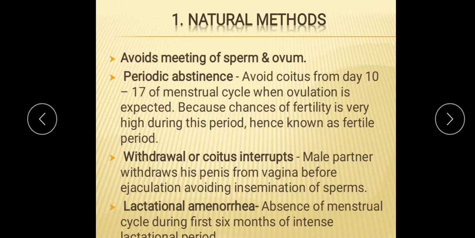What happens here is that the menstrual cycle does not start when there is an intense lactation period, that is, when the mother feeds the baby. During that time the menstrual cycle does not start. So this is lactational amenorrhea.